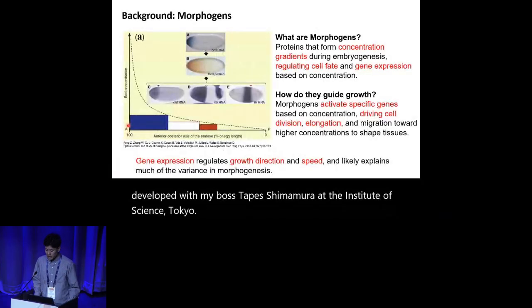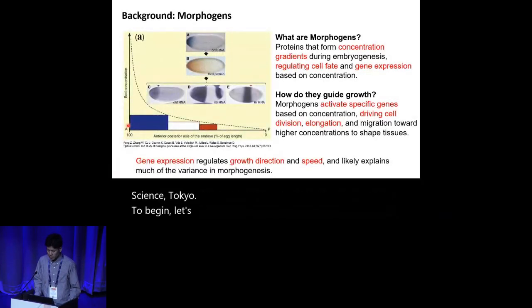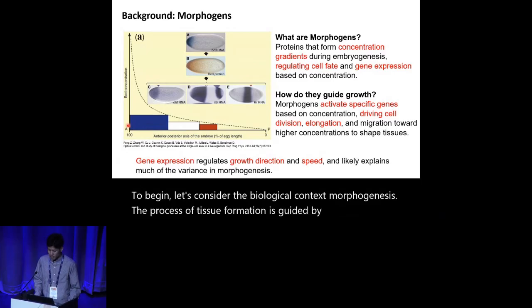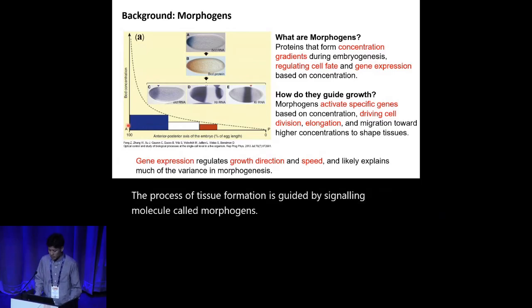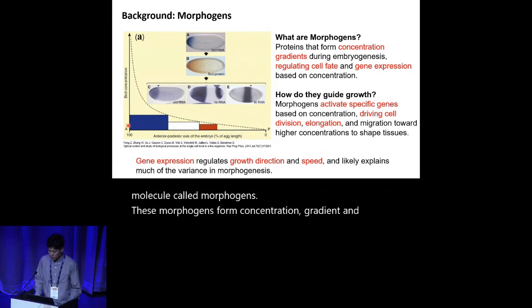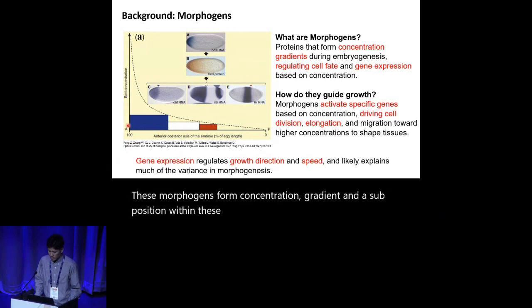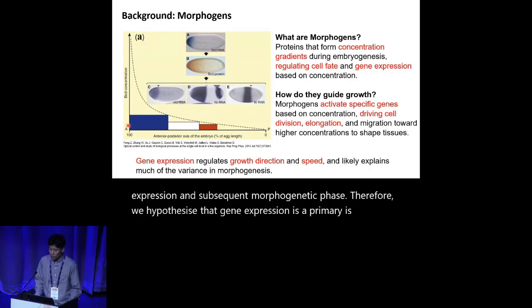To begin, let's consider the biological context, morphogenesis. The process of tissue formation is guided by signaling molecules called morphogens. These morphogens form concentration gradients, and a cell's position within these gradients directly determines its gene expression and subsequent morphogenetic fate. Therefore, we hypothesize that gene expression is a primary driver of morphogenesis.